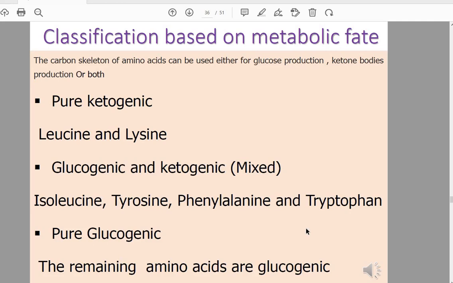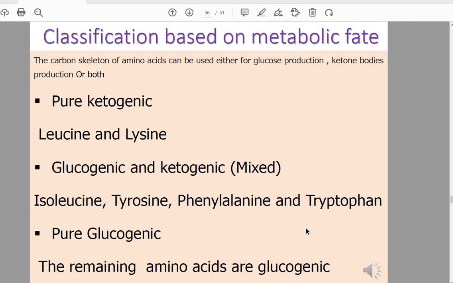It's the fate of the carbon skeleton of the amino acid: either it enters glucose formation, so they are called pure glucogenic amino acids, or it forms ketone bodies or acetyl CoA, so they are called pure ketogenic, or it can form both glucose and ketone bodies, so they are called mixed, both glucogenic and ketogenic.